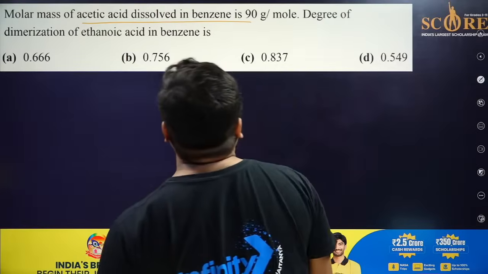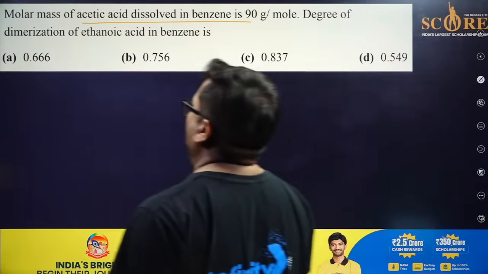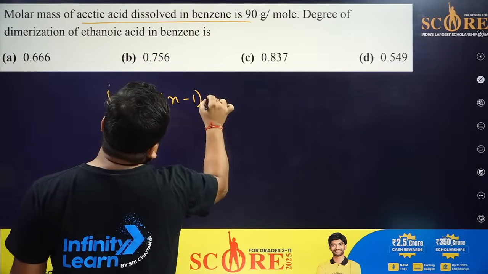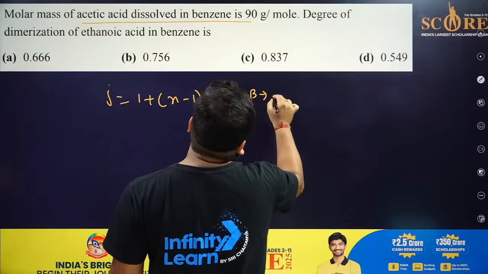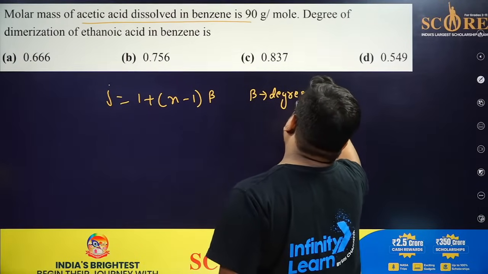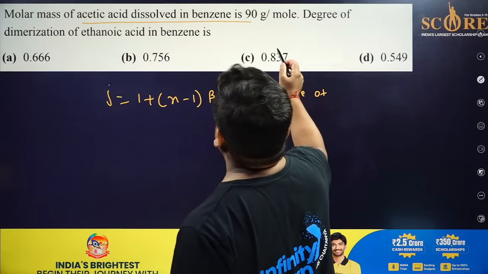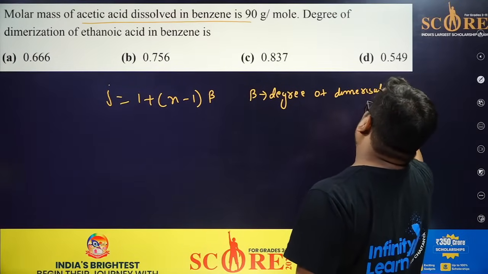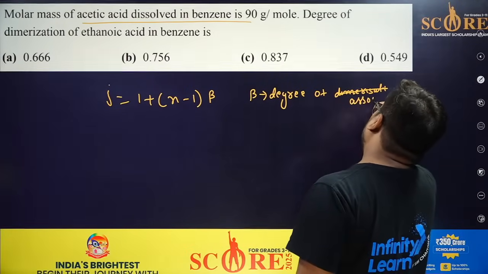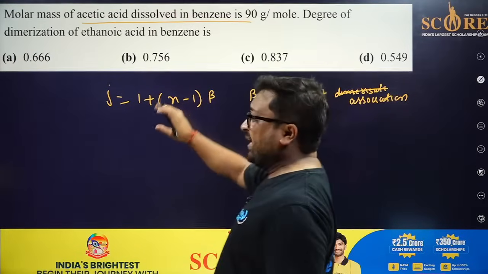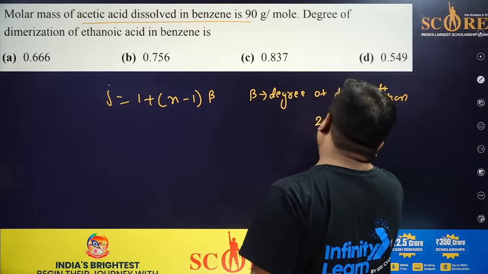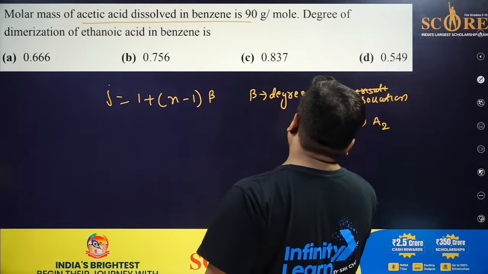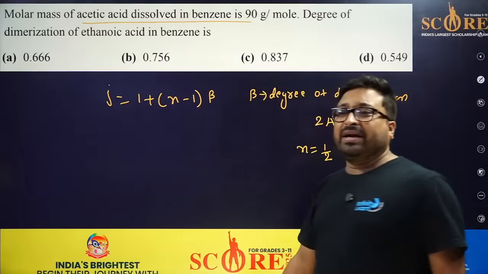Acetic acid dimerizes in benzene. So please answer, van't Hoff factor, how many of you studied? So i is equal to 1 plus (n minus 1) into beta, where beta is the degree of dimerization, or degree of association. In this case, 2A is forming A2, so you will take n is equal to 1 by 2. Please remember this. You will take 1 by 2.